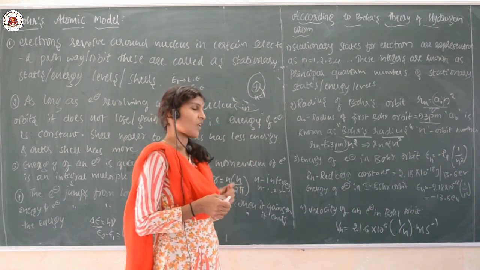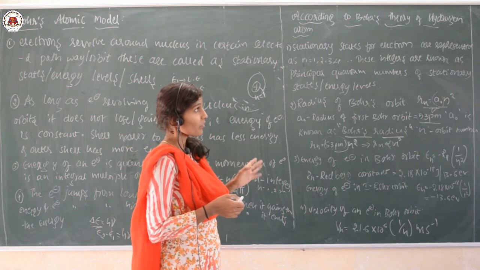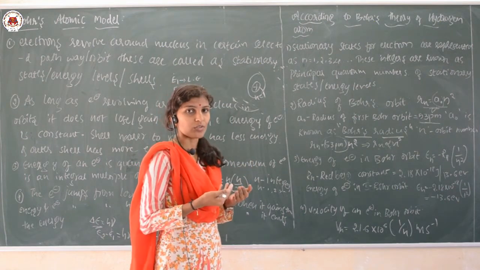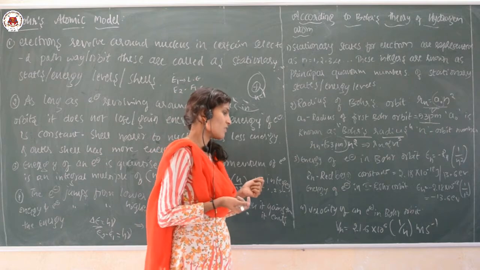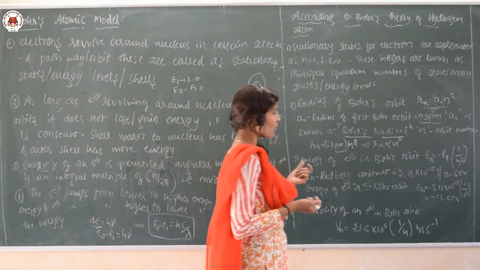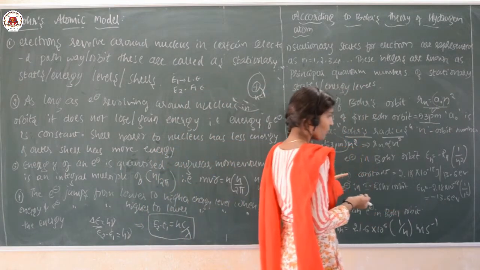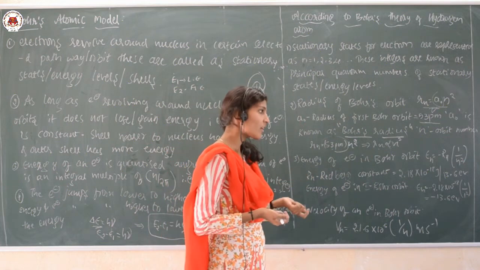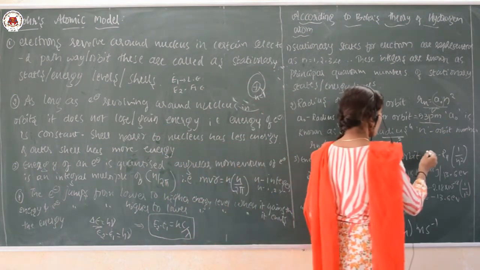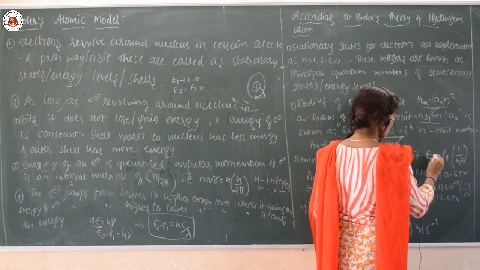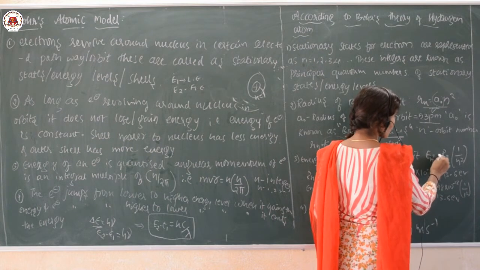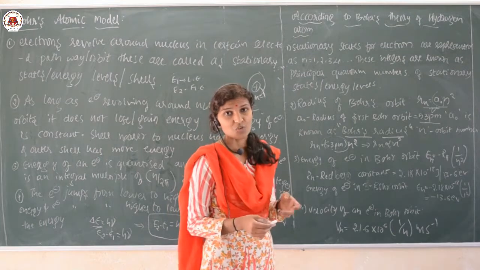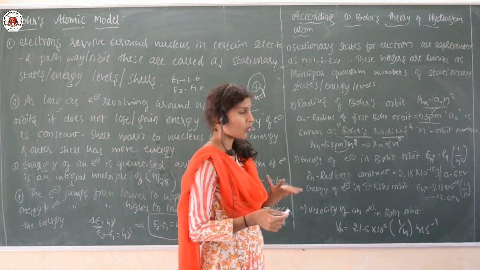So, this is the second point according to Bohr theory when it is applicable to the hydrogen atom. Let us discuss one more point. The energy of an electron in the Bohr's orbit is given by En equals minus RH into 1 by n square, where n is the orbit number.